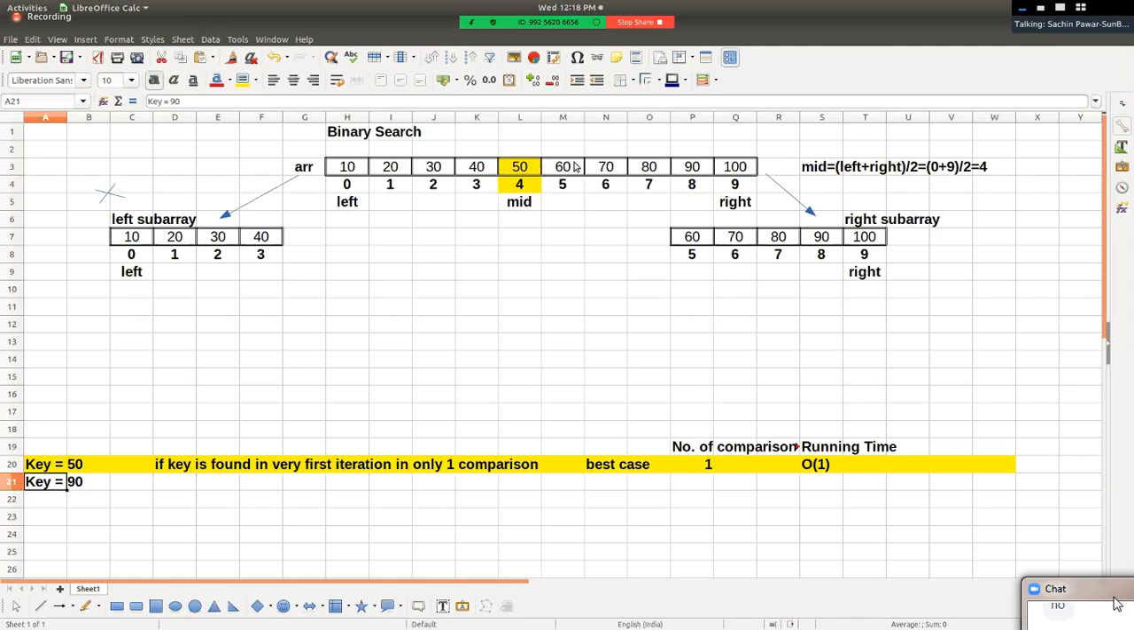It may be present in the right sub array, and hence by skipping the left sub array, we want to search the key in the right. Now for the right sub array, pay attention. For the right sub array, the value of right remains as it is. So what will be the value of left? We are dividing the array into two sub arrays. So mid plus one, not mid, mid plus one.